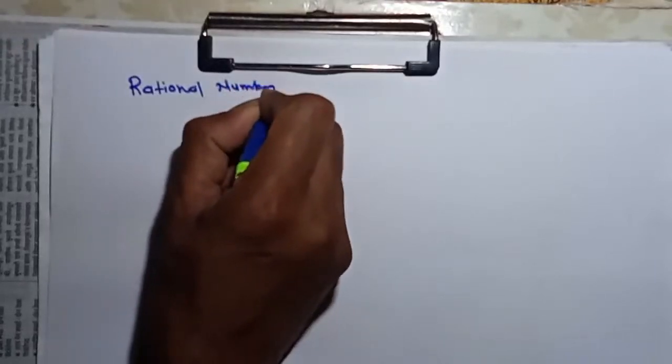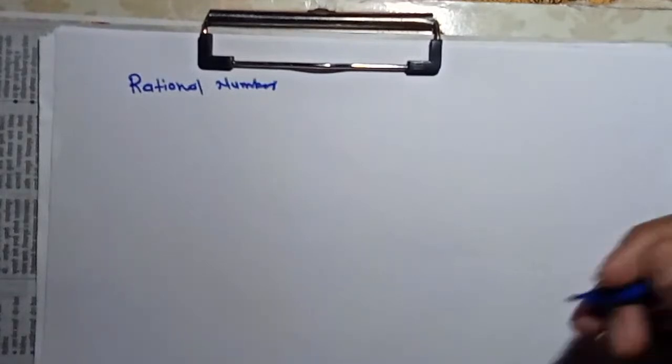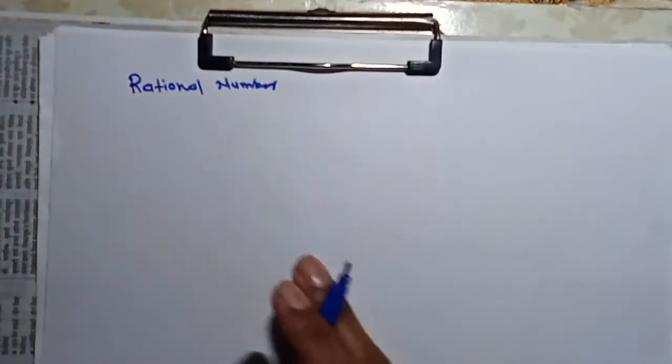What is meant by rational numbers? In previous classes we have learned what numbers are and how important they are whenever we learn mathematics. Mathematics ultimately means numbers, there is always involvement of numbers. Without numbers we are unable to learn mathematics. So in math, numbers are most important, and one of the chapters is rational numbers.